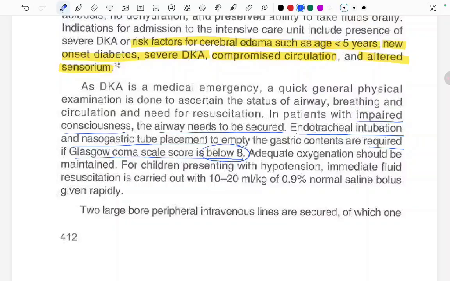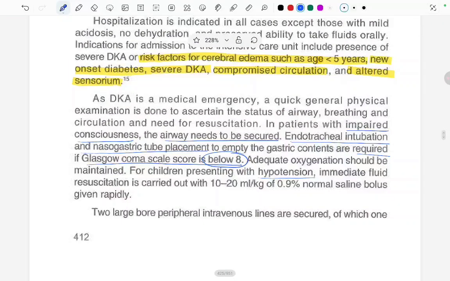For children presenting with hypotension, immediate fluid resuscitation is carried out with 10 to 20 ml per kg of 0.9% normal saline bolus given rapidly.